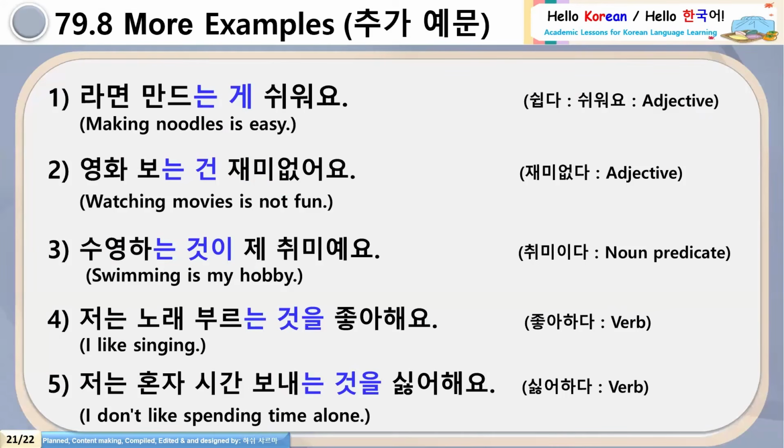So see more examples here. You have to do 따라하다. I will read. You have to repeat after me. Number 1, 라면 만드는 게 쉬워요. 다시 한번. One more time. Number 1, 라면 만드는 게 쉬워요.